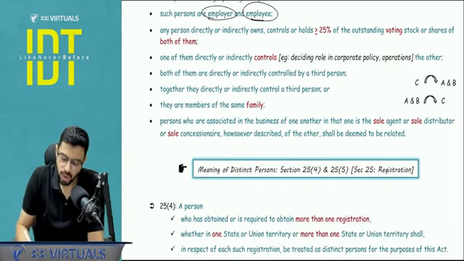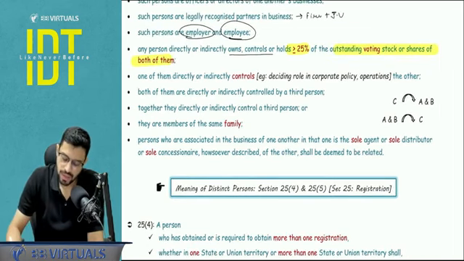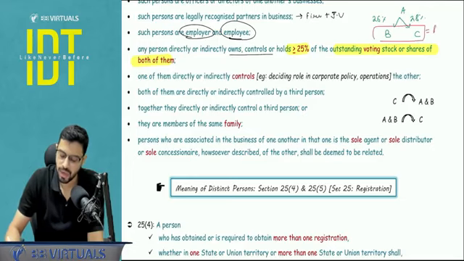Any person directly or indirectly owns, controls or holds minimum 25% of outstanding voting stock of both of them. So please pay attention to what is happening here. There is a company A, which is holding shares in two companies B and C, let's say 26% and let's say 28%. Now here B and C are deemed to be related to each other.